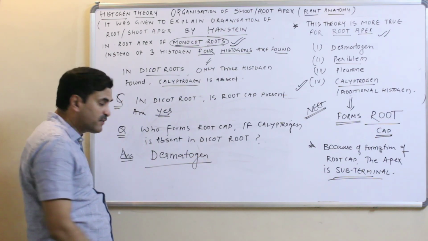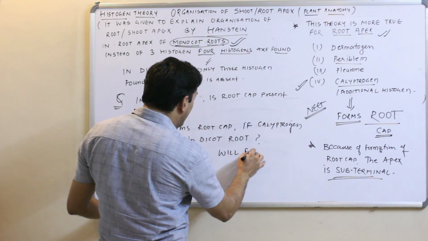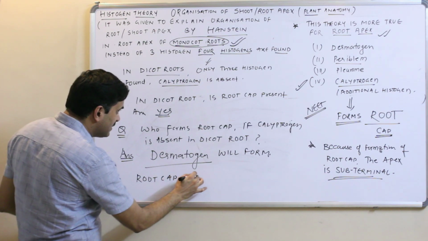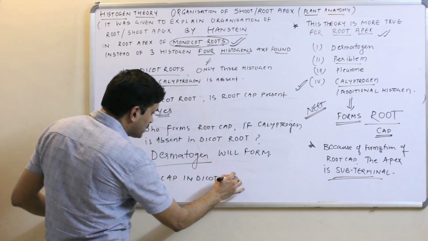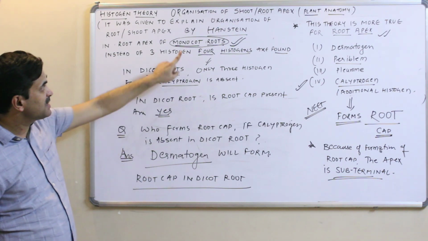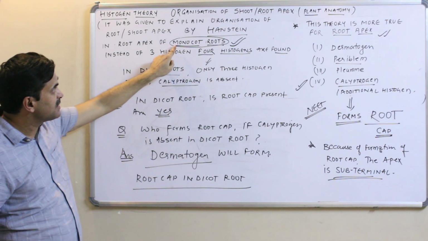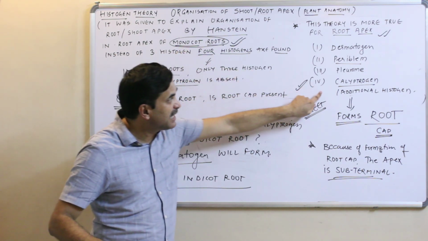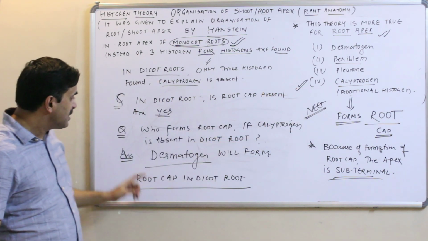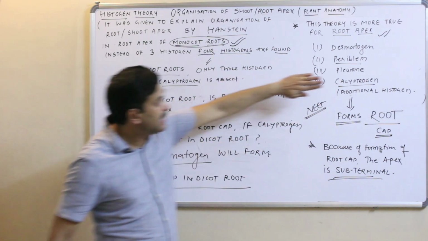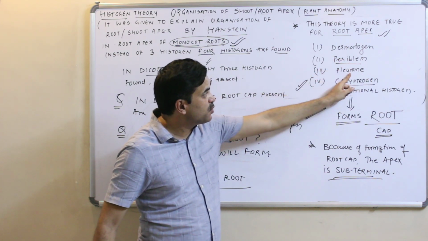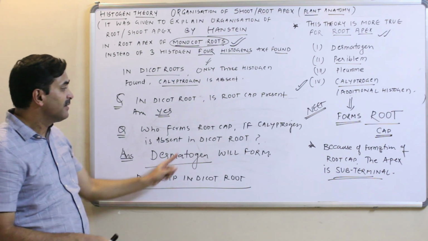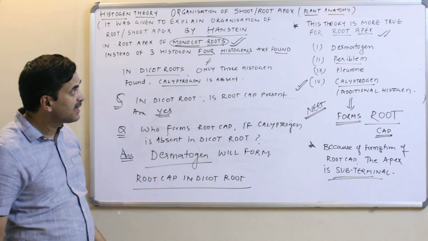Dermatogen is the outermost one, so dermatogen will form the root cap in dicot root. Are you getting? So remember that in the root apex of monocot roots 4 histogens are found: dermatogen, periblem, plerome and calyptrogen, and calyptrogen forms the root cap. But in the case of the dicot root, calyptrogen is absent. Only dermatogen, periblem and plerome are found, and the root cap is formed by the dermatogen layer. Are you getting or not?